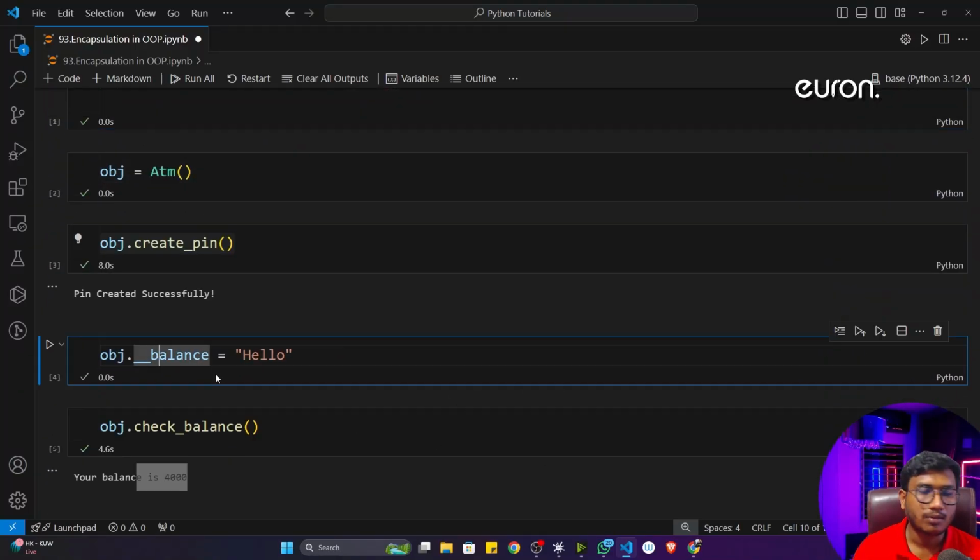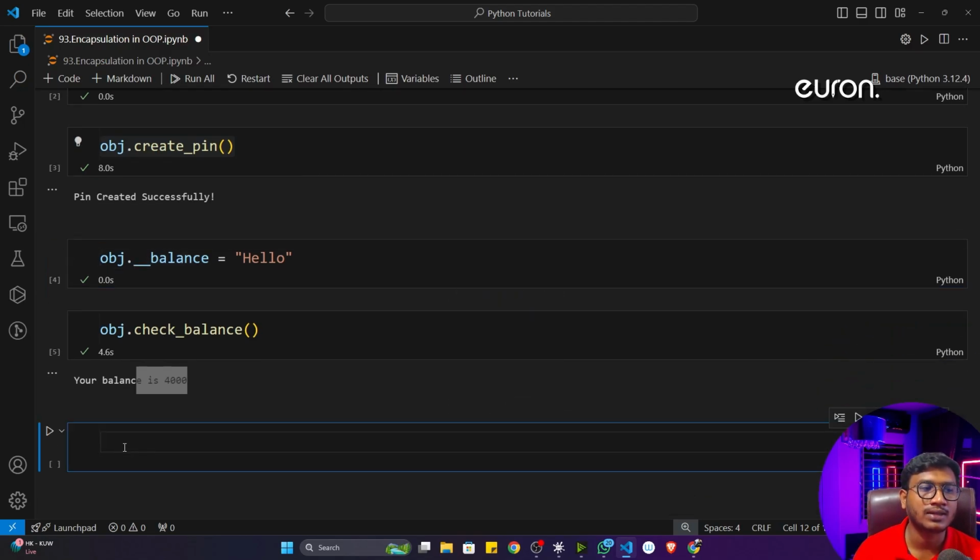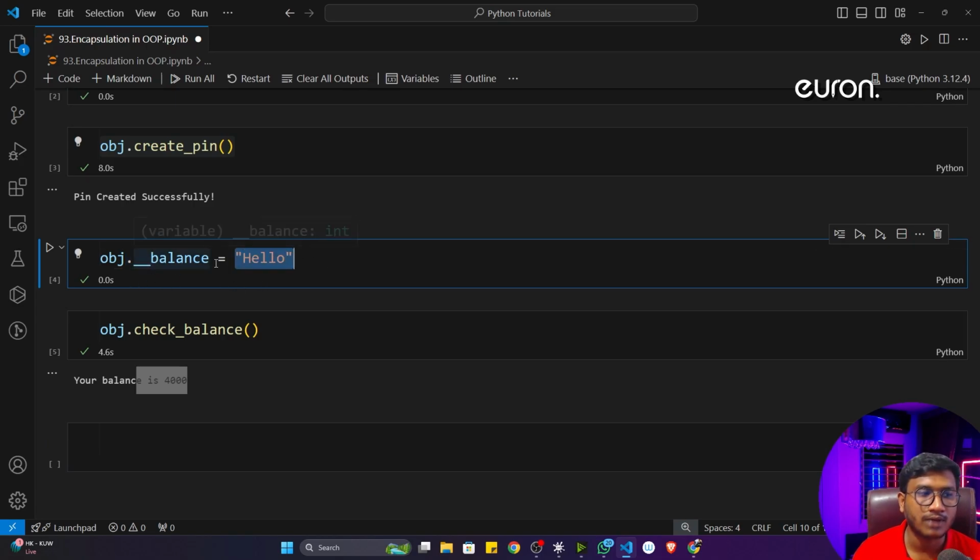It's not possible. But you will have one question: why is it executing? Because it's a private property, but I can still see the suggestion from the object. You can see the suggestion of what variables and methods you have inside a class. You can see that. But whenever anything is private, you can't change it outside of the class.